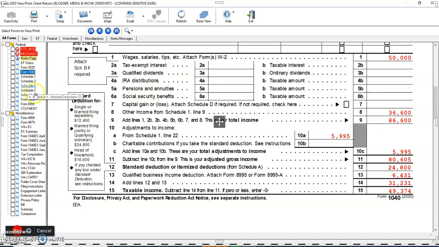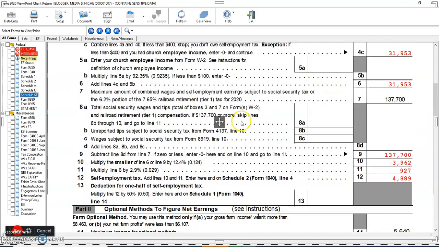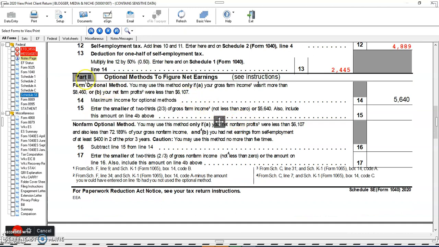So we are moving again to Schedule SE. And guys, in part 2 there is an optional method to figure net earnings. So how can the optional method help you? The credit affected by earned income using the optional method may qualify you to claim the earned income credit or additional child tax credit if your net earnings from self-employment are less than $5640. You can see the amount is given, $5640.